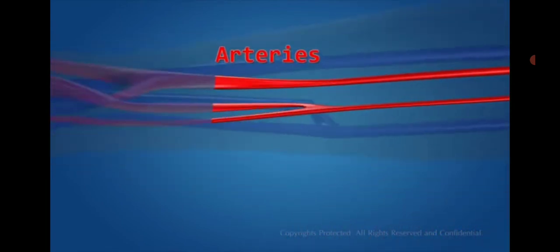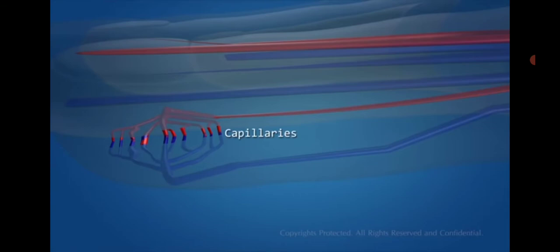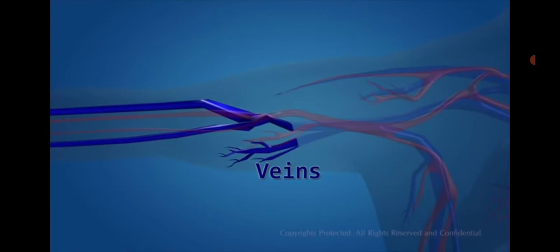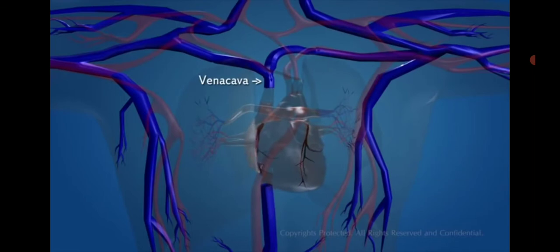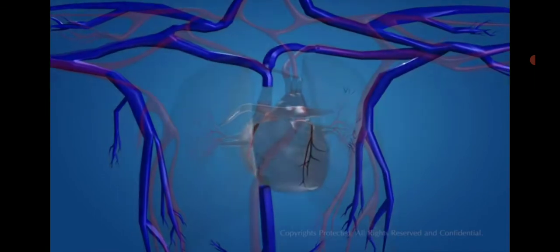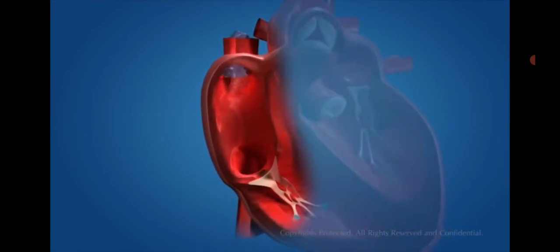Oxygenated blood reaches the different parts of the body through the blood vessels called the arteries. The arteries get branched into capillaries, which then reach the different organs of the body. The blood then becomes deoxygenated, and the blood capillaries get mixed and form thicker blood vessels called the veins. The veins carry deoxygenated blood to the heart. The blood vessels that carry deoxygenated blood to the heart are known as the vena cava. The deoxygenated blood from different parts of the body enters the upper right chamber of the heart, which is called the right atrium.